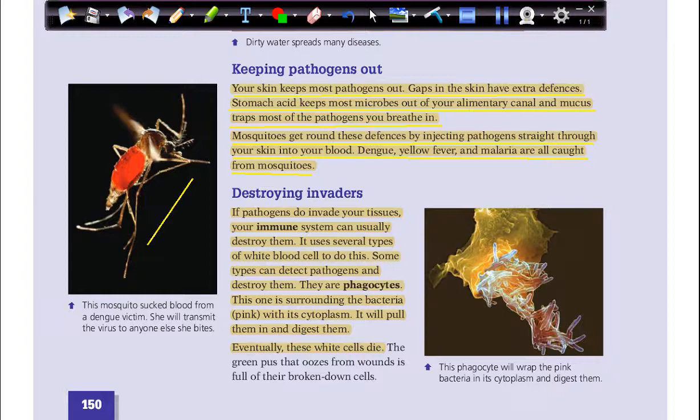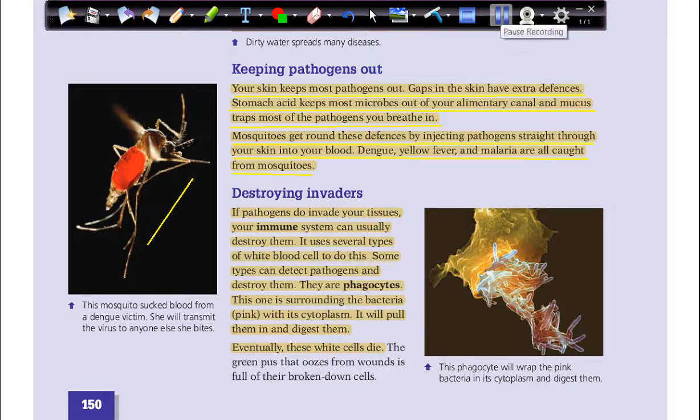When a mosquito sucks blood from an infected person, it takes these microorganisms inside its body, and when it bites a healthy or uninfected person, it transfers them through the saliva.